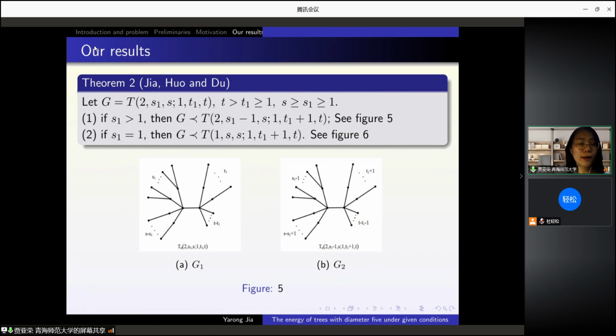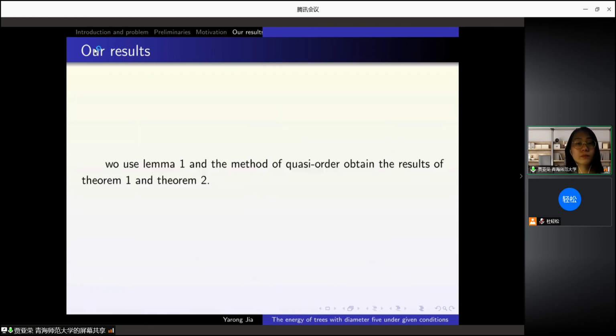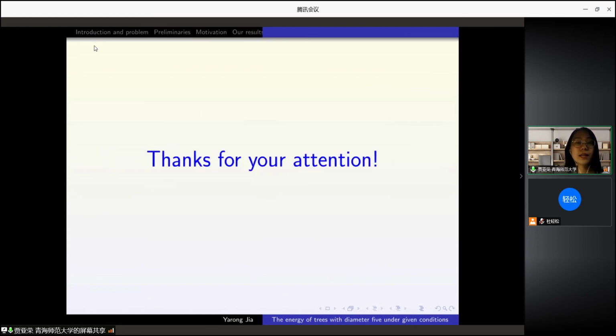The specific method is similar to theorem 1. We used lemma 1 and the method of quasi-order to obtain the results of theorem 1 and theorem 2. Thank you for your attention.